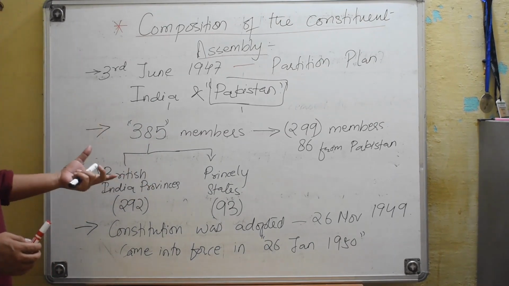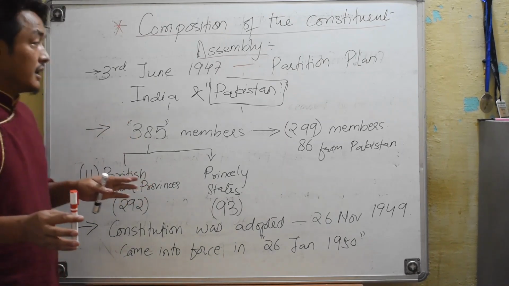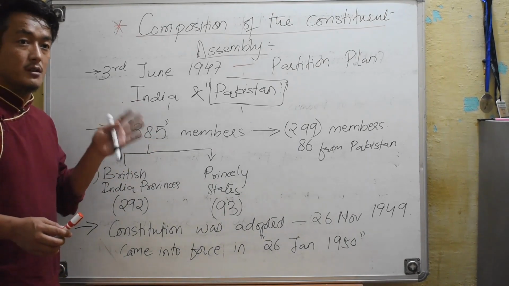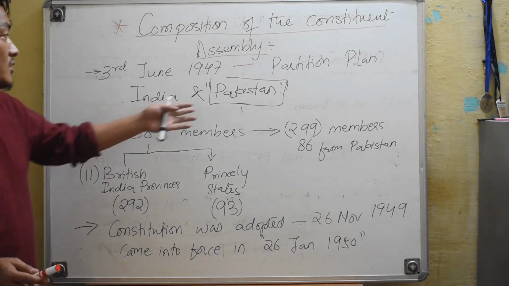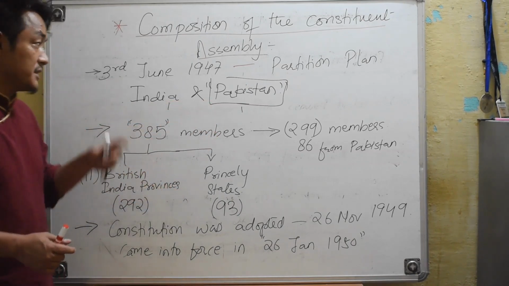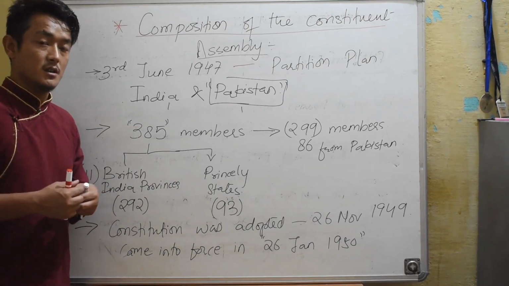So after the partition plan, they decided to form two separate countries, in which one is a Hindu majority state, and on the other hand Pakistan is a Muslim majority state. So basically the partition was based on the religious majority. Okay,